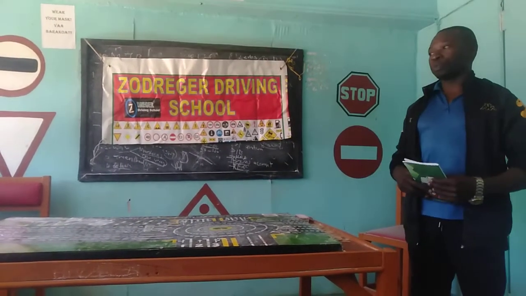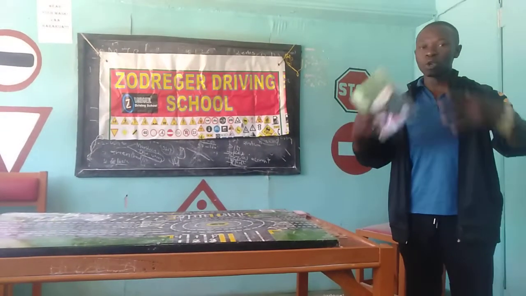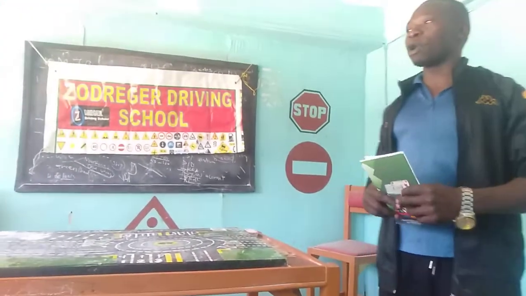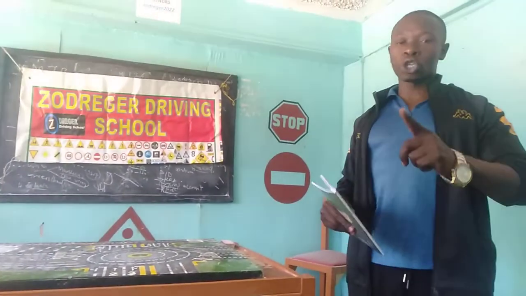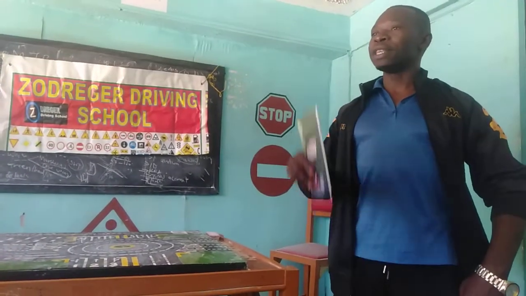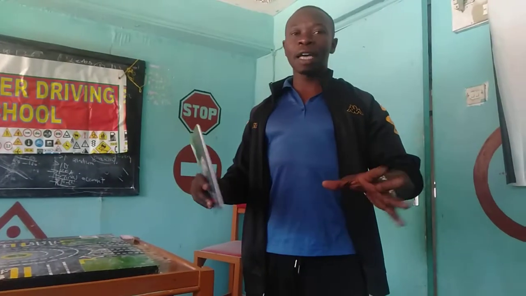Then the next question, what are the rules of a roundabout? Rule number 1, never stop at the roundabout. The second one, never wait at the roundabout. Then never reverse at the roundabout. In short, never stop at the roundabout.